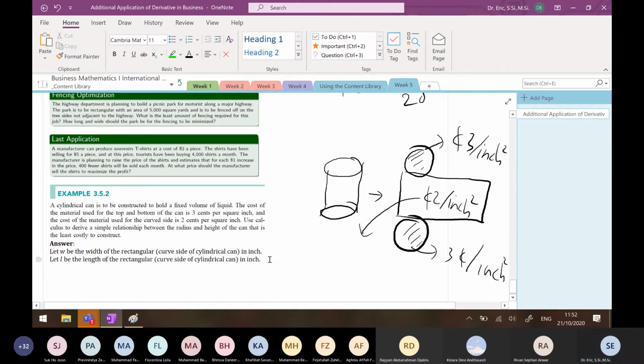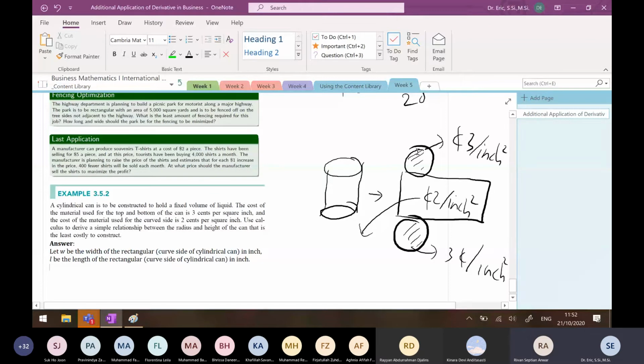W times L equals... No, just define your variable first. The mathematical formulation is after this. So what other things should you define?